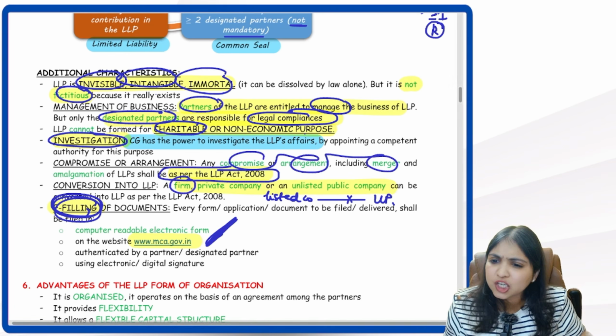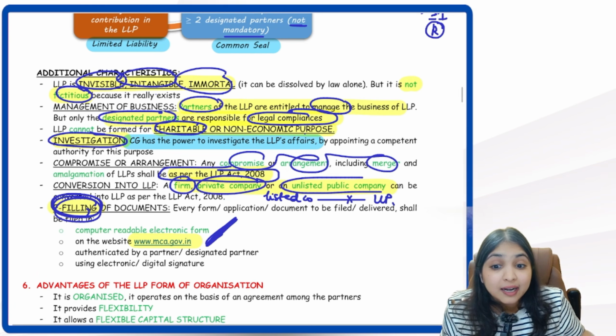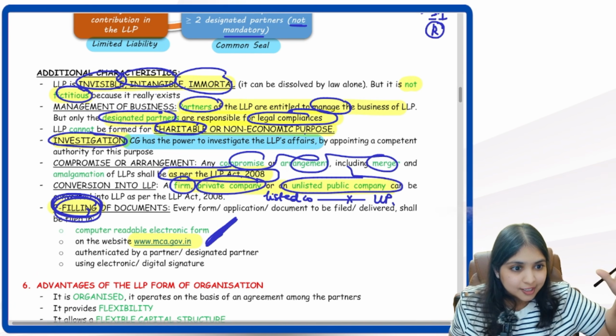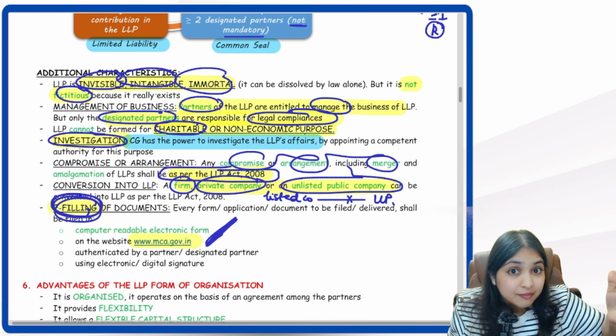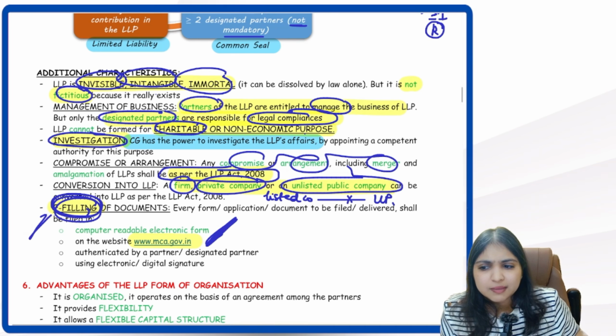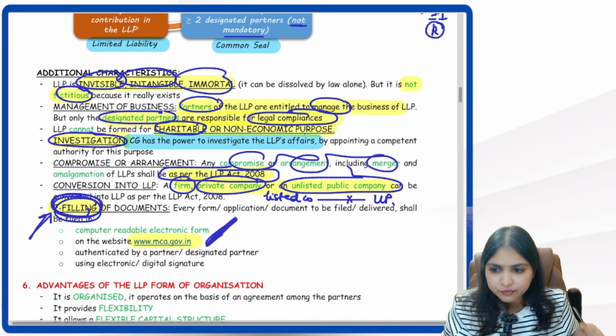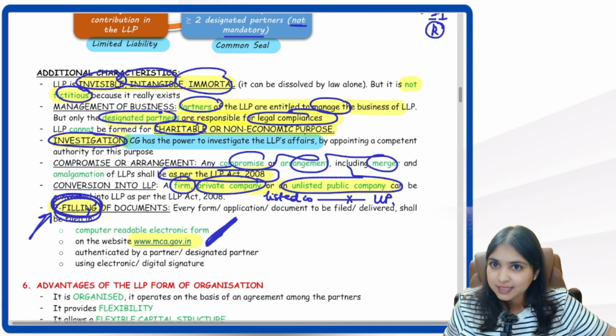Then a partnership firm can be converted into an LLP. A private company can be converted into an LLP. An unlisted public company also can be converted into an LLP. But what cannot be converted into an LLP? A listed company can't be converted into an LLP. Then whatever documents have to be filed, everything has to be e-filed. Everything has to be electronically filed through the Ministry of Corporate Affairs website.